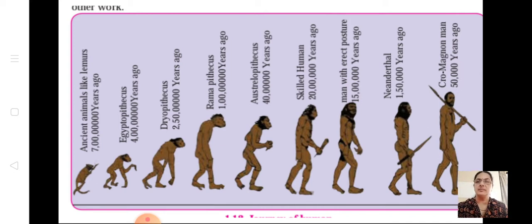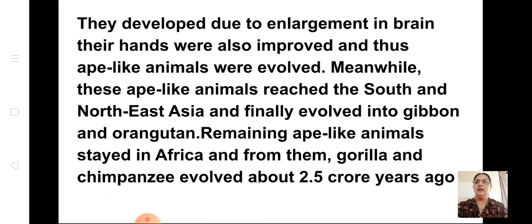Only learn the concept of evolution. They developed due to the enlargement of the brain. So slowly the brain also started growing. The hands were also improved, and thus ape-like animals evolved. After this, slowly the tail disappeared in ape-like animals, and the brain enlarged, as you can see in the next picture. I put the enlargement of the brain, and then the ape-like animals evolved.